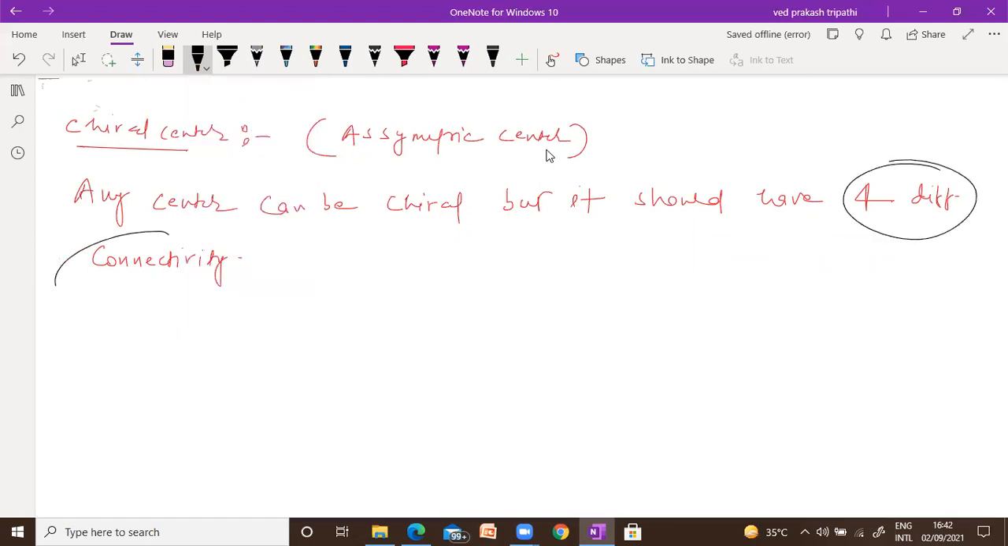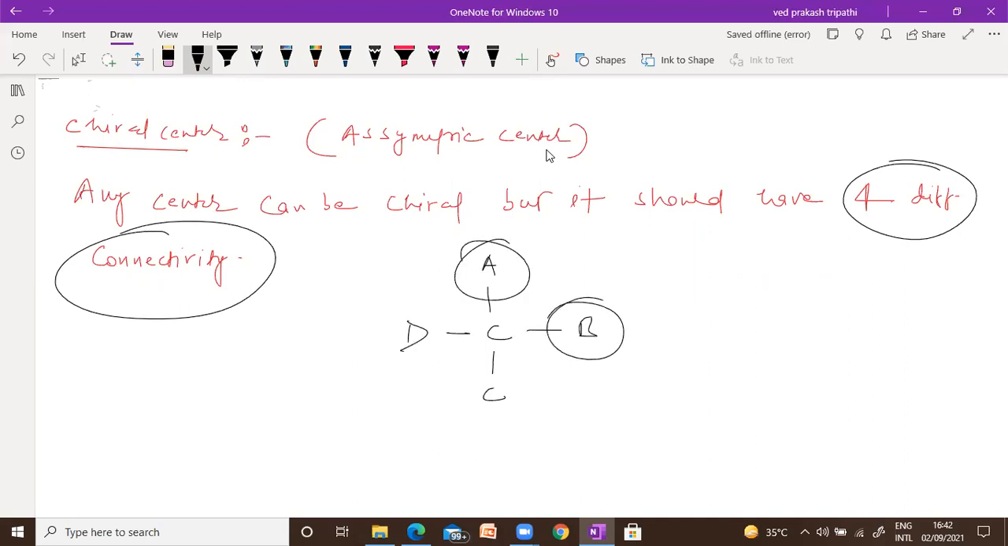Suppose we have carbon, we have A, we have B, we have C, we have D. So now you can see this carbon has 4 different connectivity. So this carbon will behave as a chiral center. Any doubt?